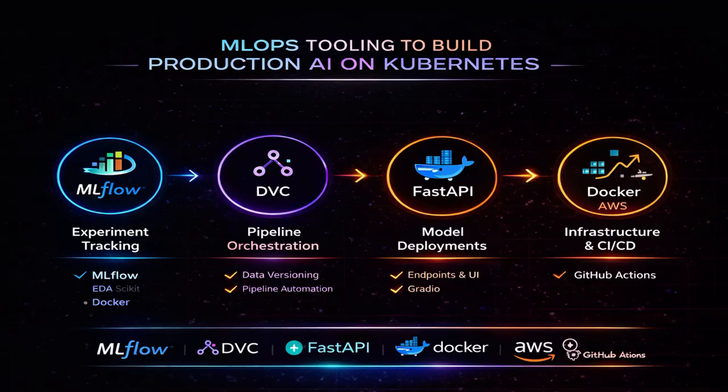Then you have model deployments, where Docker and Kubernetes will come. You will be packaging this in a way that it can be put together in ECR, and then consumed with EKS from the AWS perspective. And during the journey, you will be doing complete CI/CD packaging with GitHub Actions, via which you will be putting this inside the AWS infrastructure. So this is that entire bit which you will be doing with me in this 14-hour journey live with me.